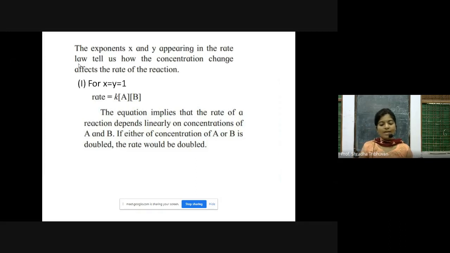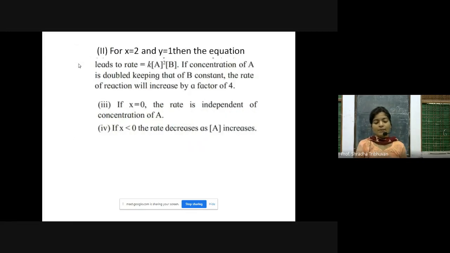So the equation implies that the rate of reaction depends linearly on the concentrations of A and B. If either concentration of A or B is doubled, the rate will also be doubled because it depends linearly.